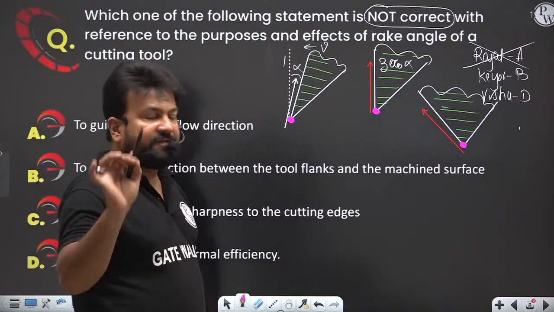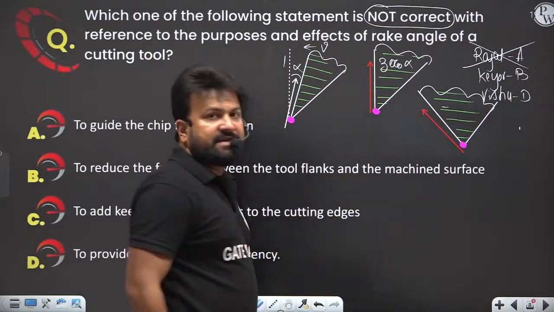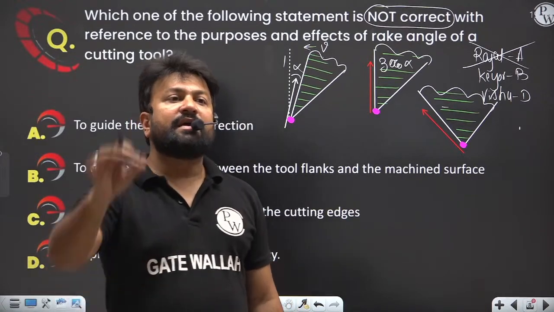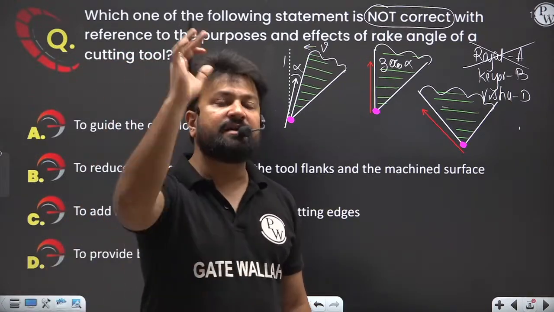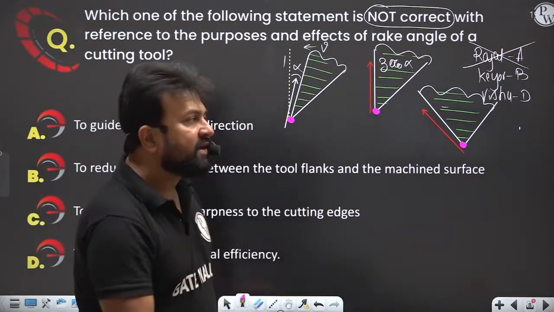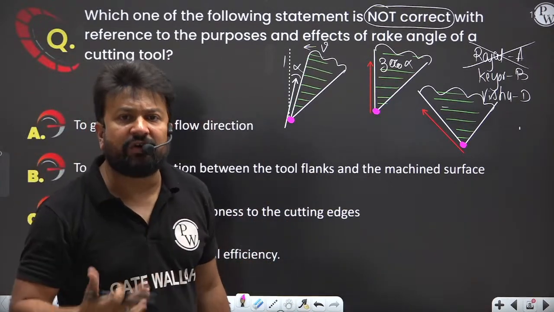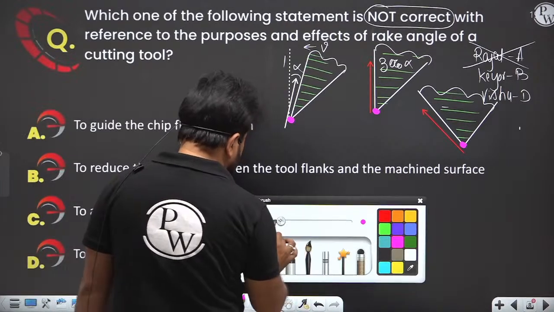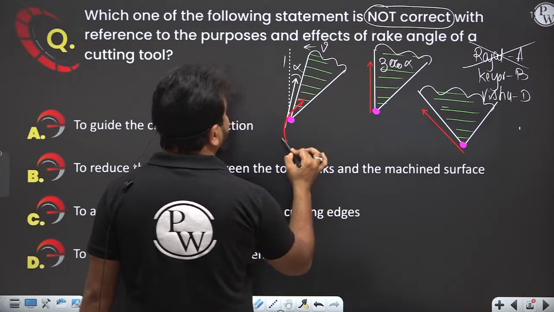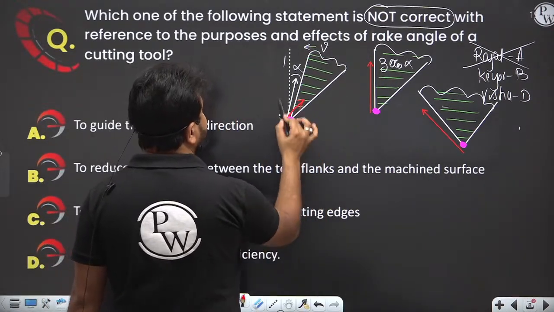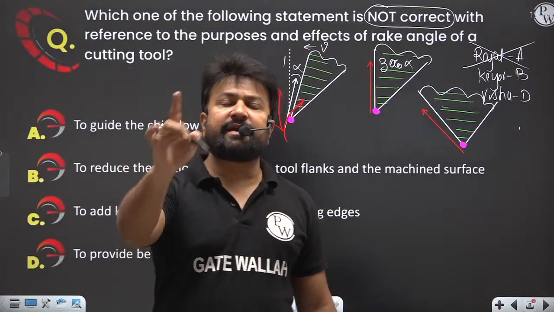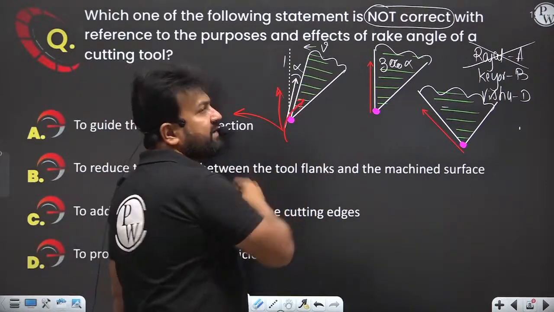Now, my dear, if the supporting material increases, as you know, Vishnu, in the cutting operation, heat is generated. Yes or no? If heat is generated, where will the heat go? The heat will go either into the chip, either into the tool, or into the workpiece.